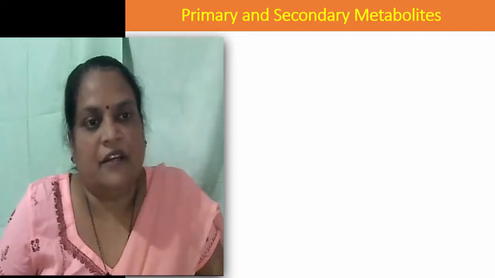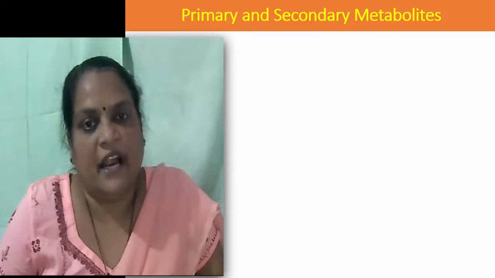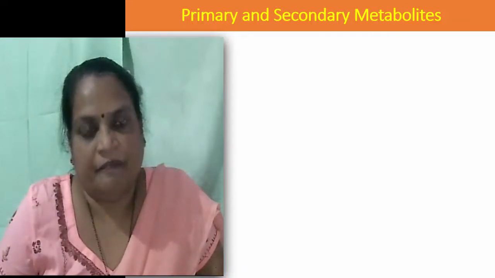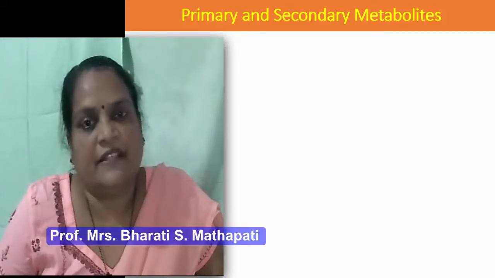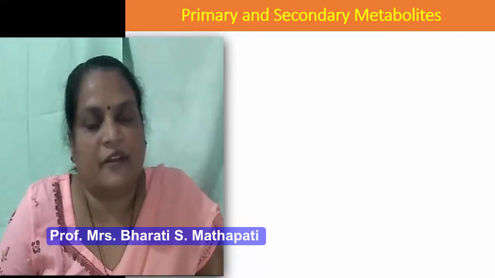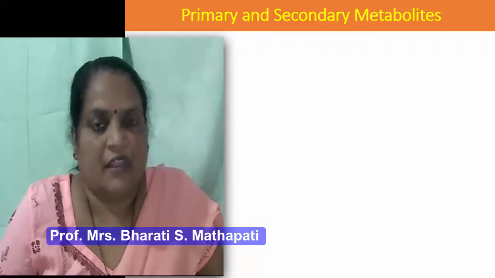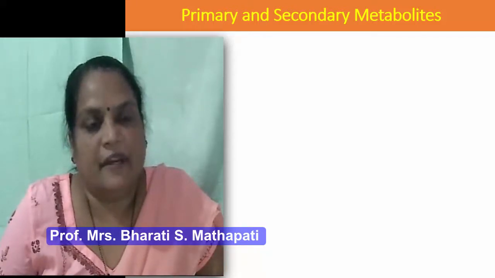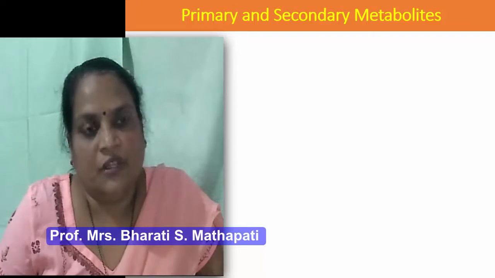The first part of your syllabus is primary and secondary metabolites. Now, how are metabolites related to the fermentation processes? This is because we produce different products by using microbial metabolism. Microorganisms metabolize, meaning what do they do?